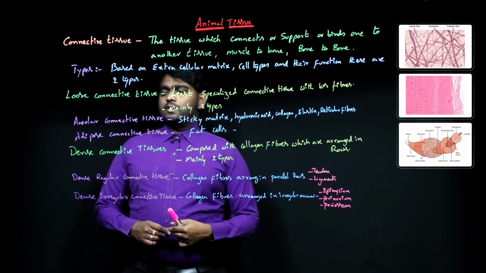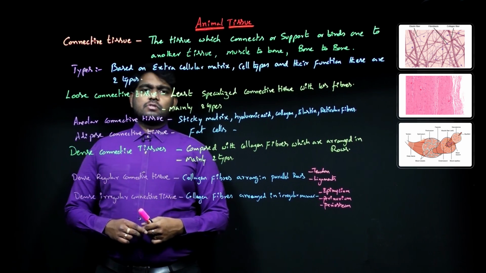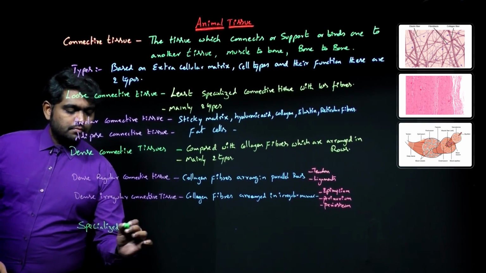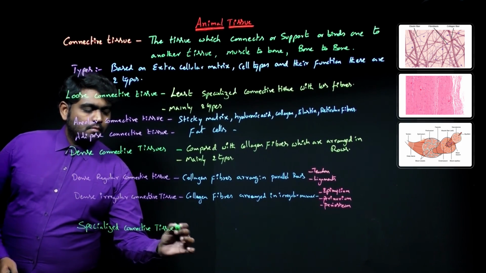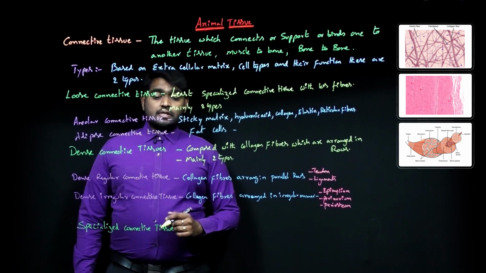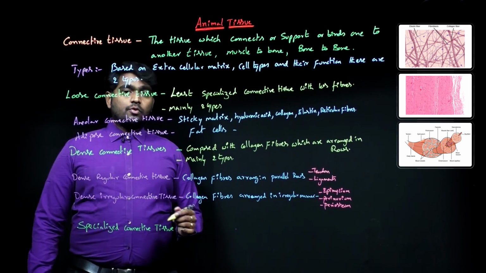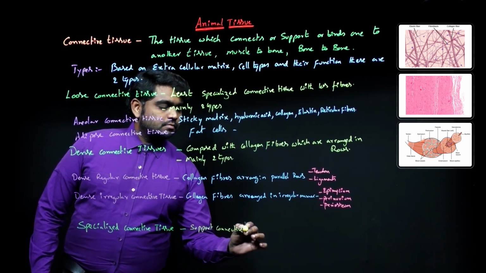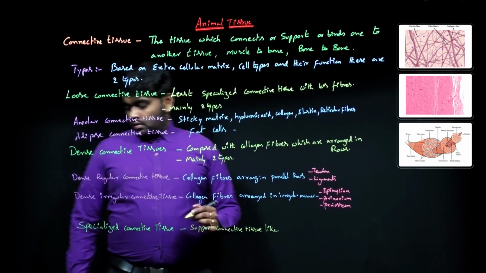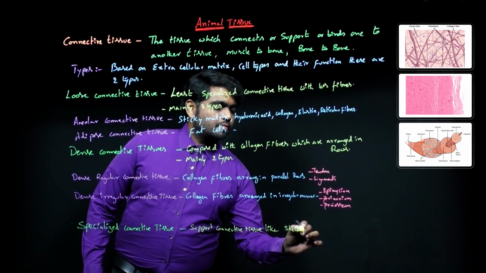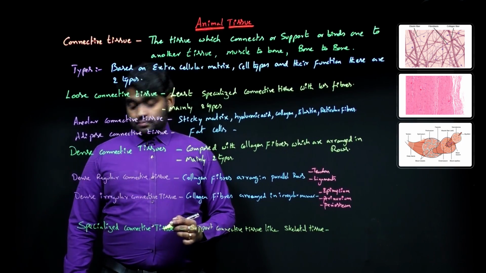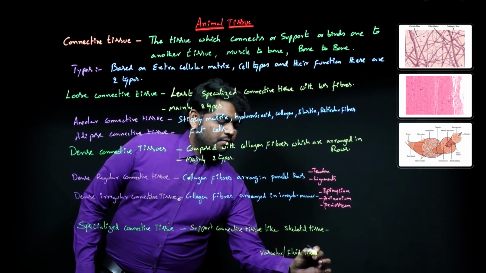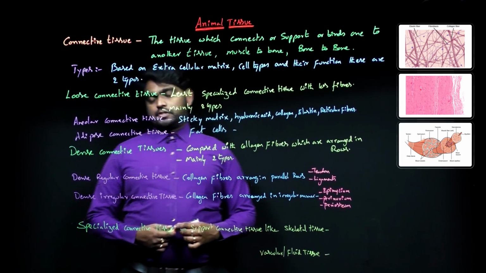And one more important type of connective tissue is there. Those are specialized connective tissues. These specialized connective tissues are supporting connective tissues like skeletal tissue and vascular or fluid tissue.